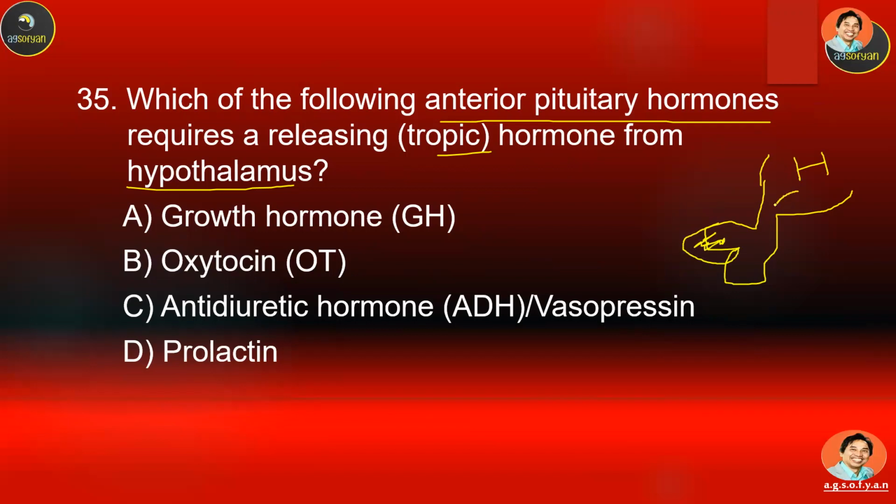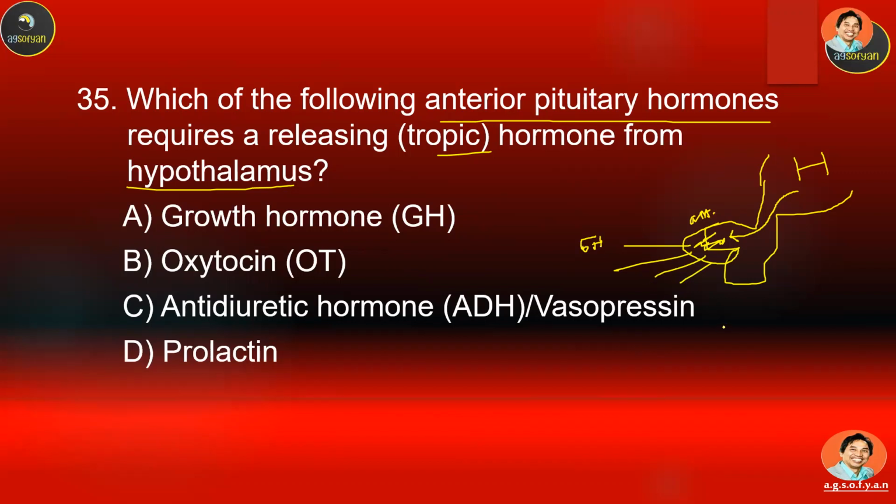So the hypothalamus releases hormones, some of them releasing hormones or inhibiting hormones, into this anterior pituitary gland. And then the anterior pituitary gland will produce 7 hormones.